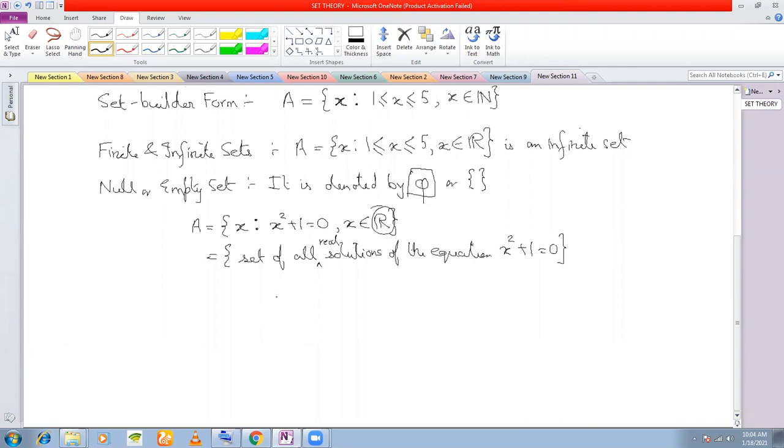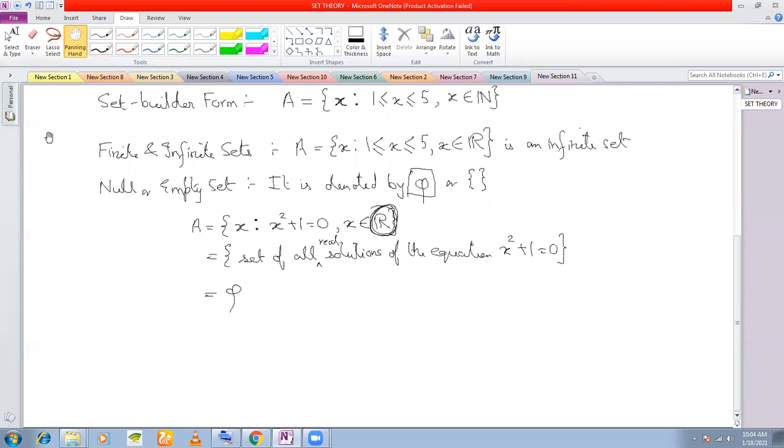x square plus 1 is equal to 0. Will it give you any real root? No sir, x square is equal to minus 1, x is equal to root minus 1. Is it real? It is complex, right? So therefore, here x belongs to R, this definition makes it a null set because this equation does not have any solution in real numbers. It may have solutions in complex numbers, but it does not have any in real numbers. So that means this is an empty set.